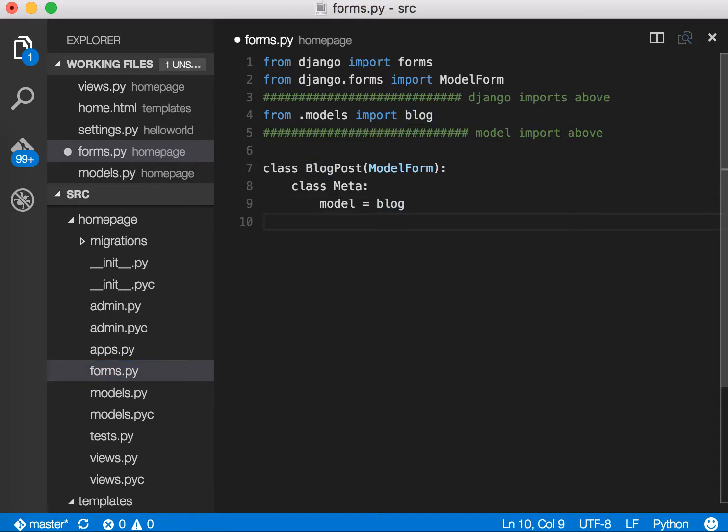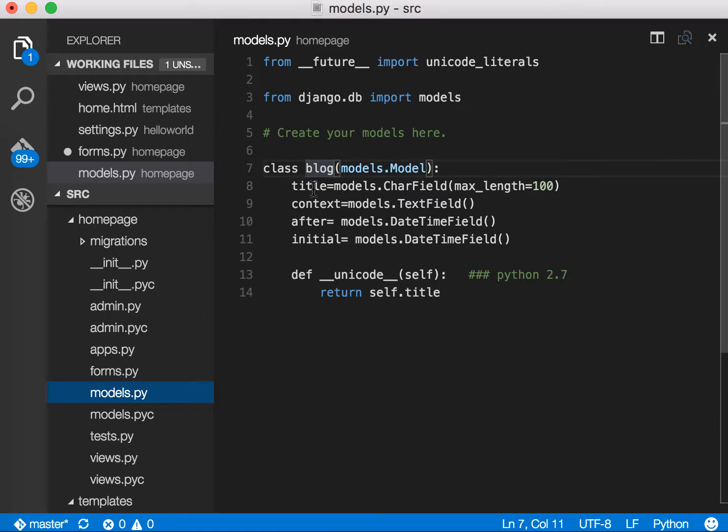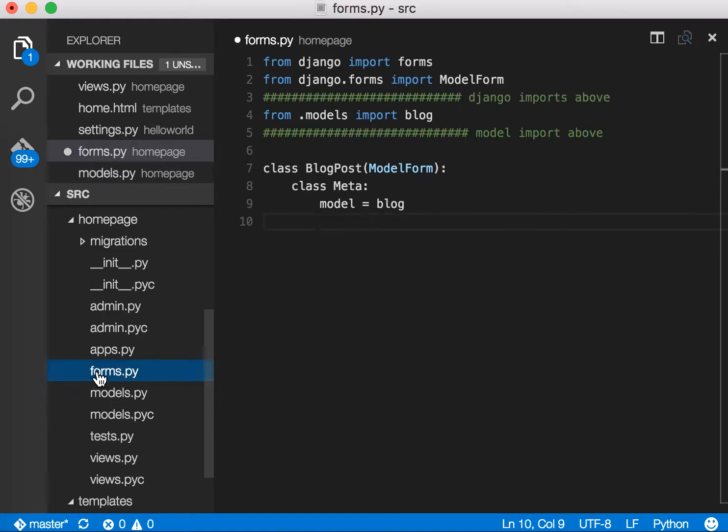So let's go back to our models.py. If you go to models.py, you see all these fields: title, context, after, initial. The thing about our forms.py is that we have to specify all the elements that we're using. The way you do that is by doing the following: fields equals, and then you make a list: title, context, after, and initial.